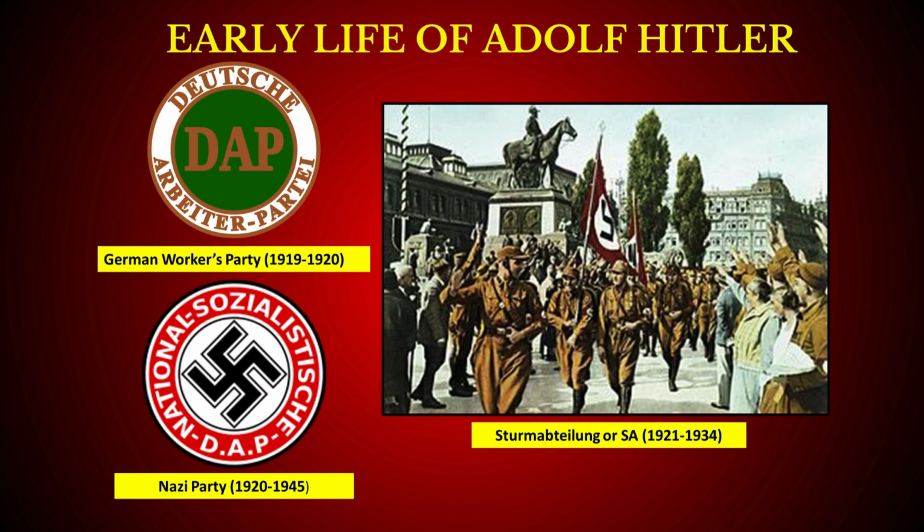He then joined the German Workers' Party and gained a reputation for his good oratory skills. Soon, he became an important leader of the party. He renamed it the National Socialist German Workers' Party, also known as the Nazi Party. Adding National Socialist to the name gave it more weightage for the German cause. It had its paramilitary wing called Sturmabteilung, or SA, which means stormtroopers in German, to carry out armed oppression of their opponents.